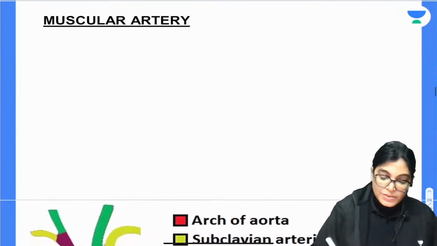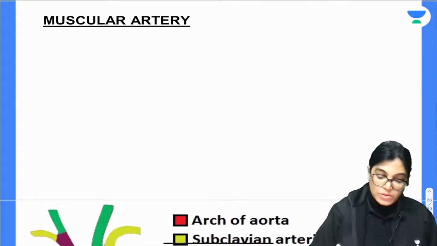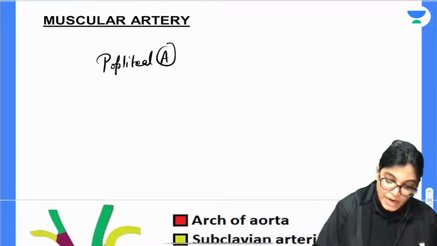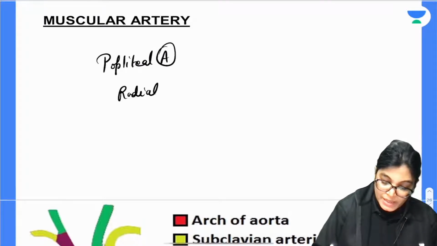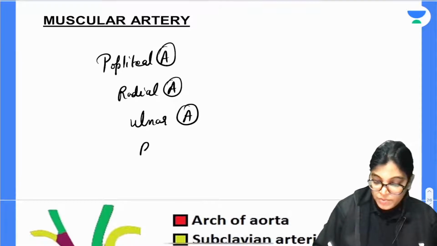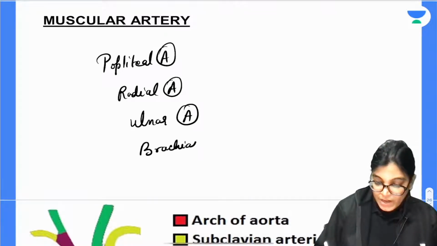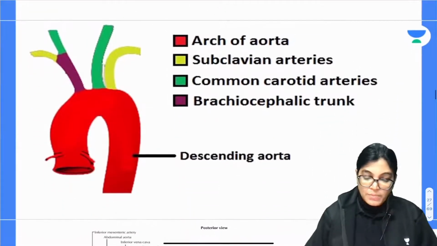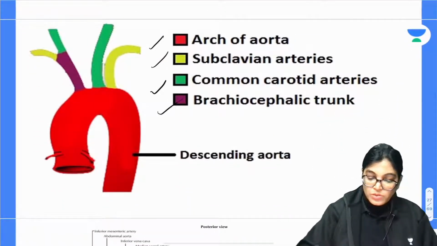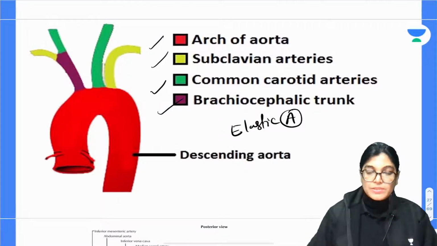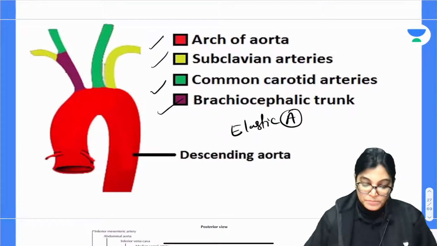Now, muscular arteries are distributing arteries. Examples are the popliteal artery, radial artery, ulnar artery, brachial artery. All these are examples of muscular arteries. They are also called distributing arteries. Now, the branches of the arch of aorta and also the arch of aorta, all these are examples of big arteries or elastic arteries having large lumens.